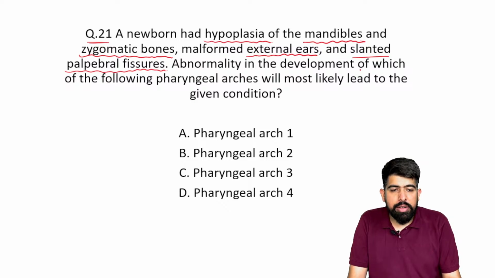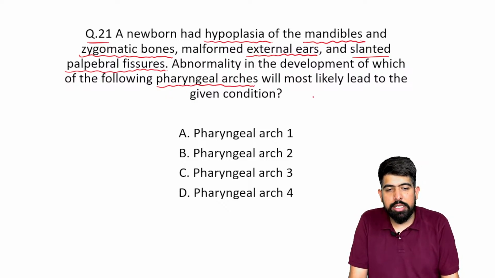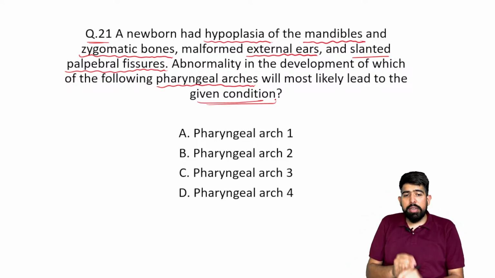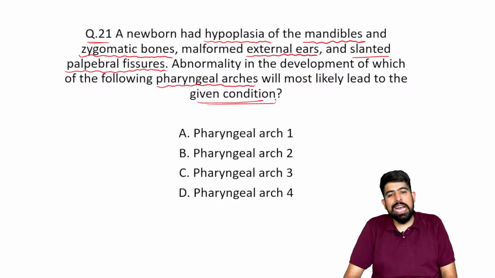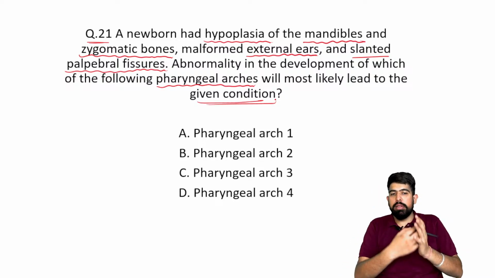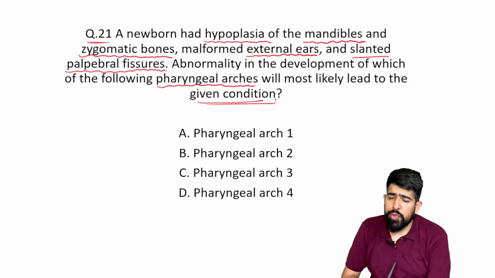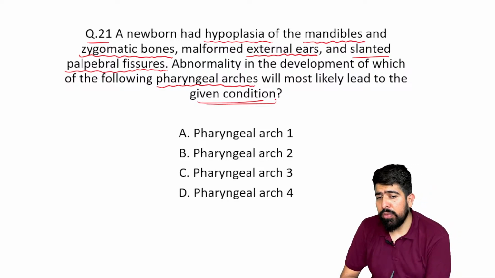The abnormality in the development of which of the following pharyngeal arches is most likely to indicate the condition?